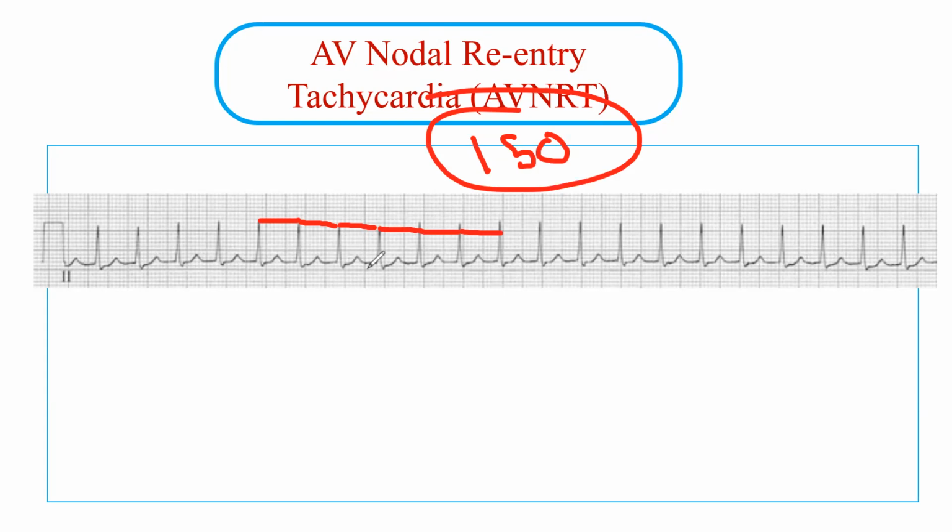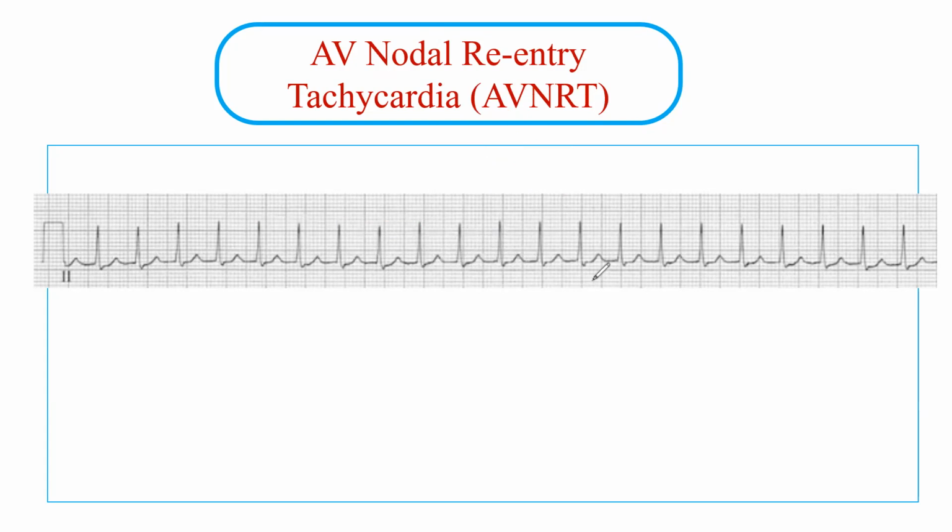And I can't see any P wave. There is no P wave before and no P wave after. This is the T wave. No P wave, this T wave, no P wave. So this is typical AVNRT. This is a case of typical AVNRT. The next step is to give either a vagal maneuver or do an adenosine challenge.